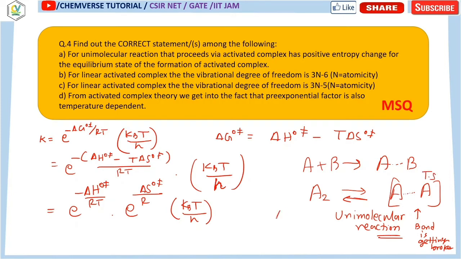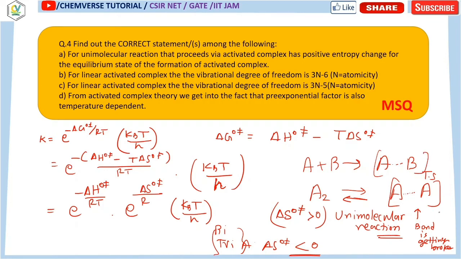In this case, delta S0 dagger, which is the entropy change for the step forming the activated complex, is greater than 0, because here randomness increases. But you should know that for other reactions, like bimolecular or trimolecular, delta S0 dagger will always be negative, because two entities combine to form a single entity.